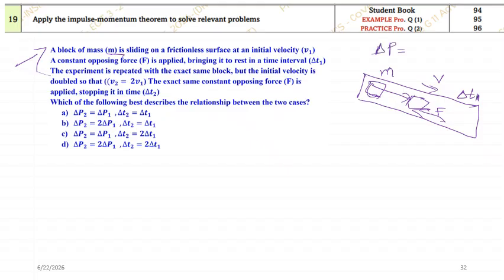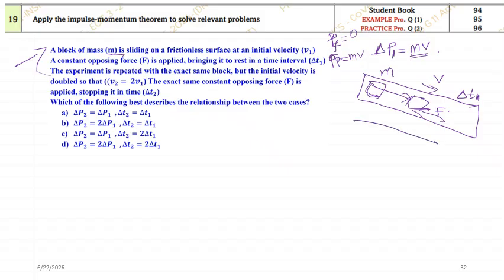Delta p will be equal to mass, or what is p over here? P1 in this case, what is p or delta p? Delta p, you can very well understand that, it will be mv. Why? See, the final momentum will be 0. This particular object is coming to rest, so the final momentum will be 0. So what will be the initial momentum? Initial momentum is mv. So what will be the change in momentum? Change in momentum, I'm not putting the sign, it is mv only. So first case we have delta p1 is mv.